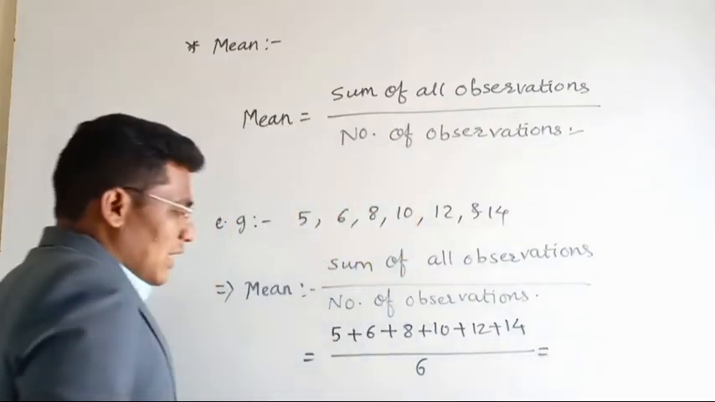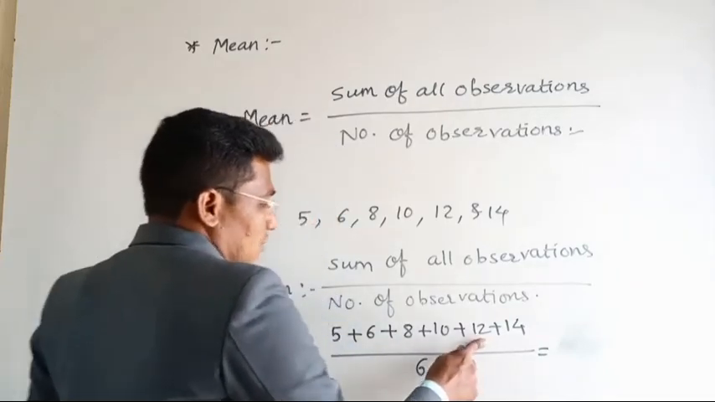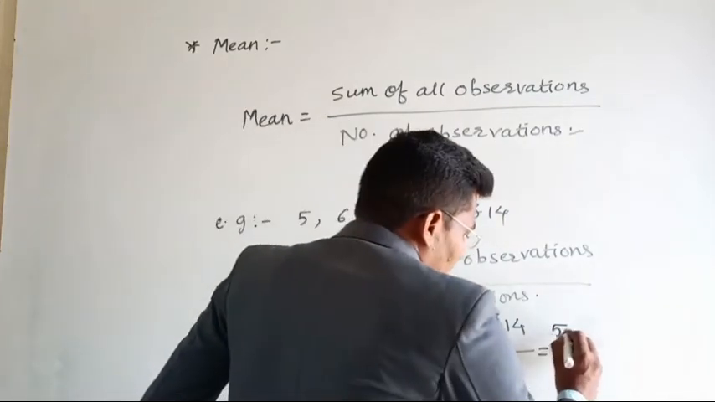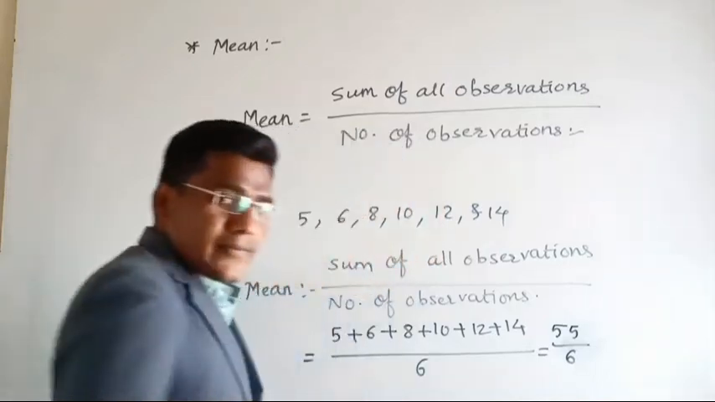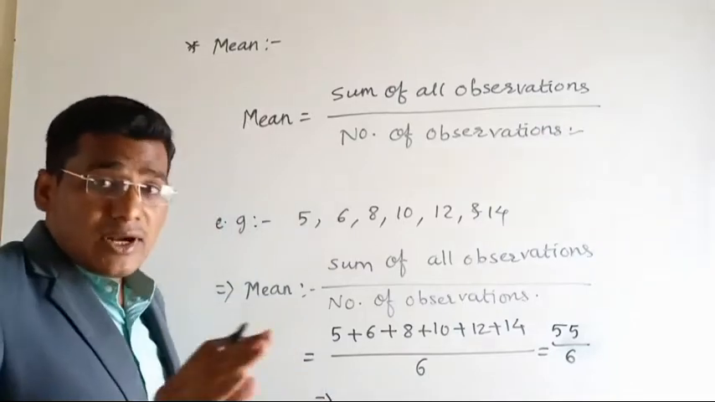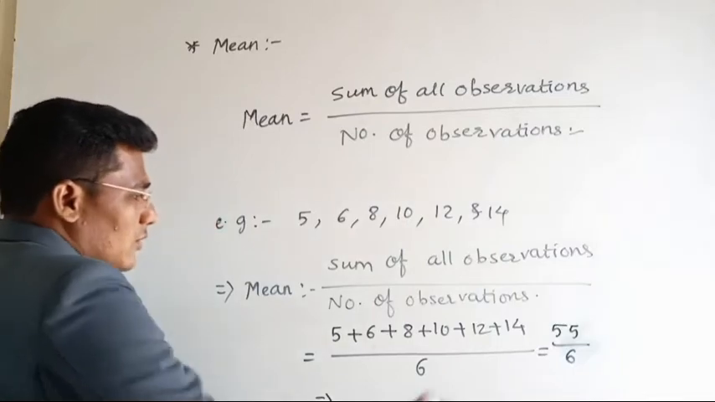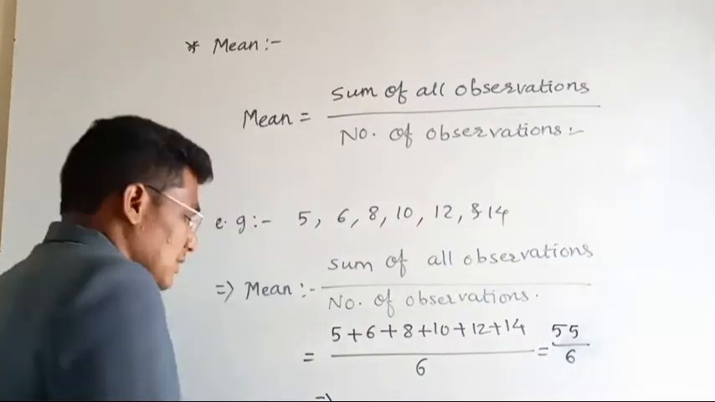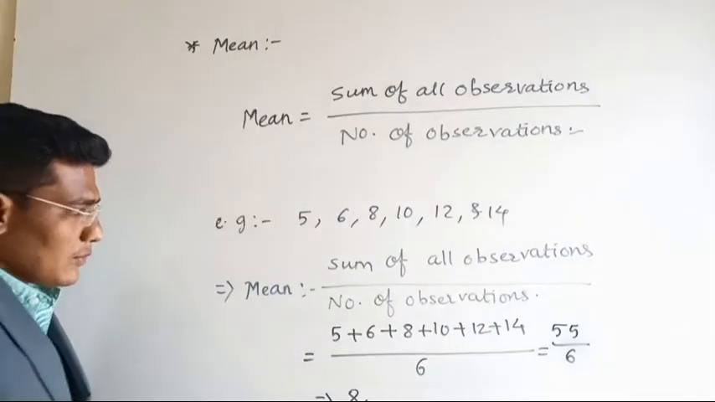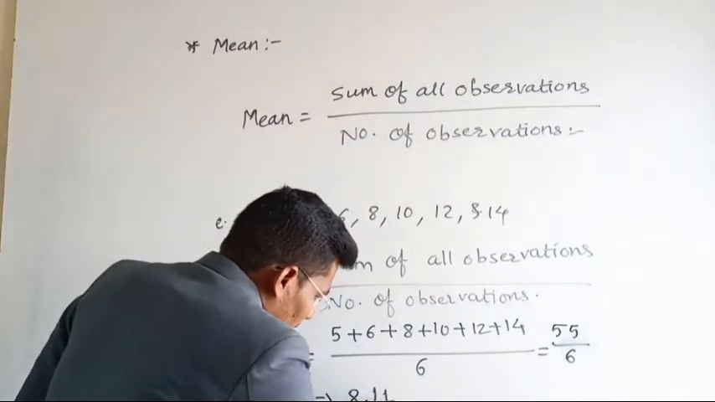So let's do the sum. 6 plus 5 is 11, 11 plus 8 is 19, 19 plus 10 is 29, 29 plus 12 is 41, 41 plus 14 is 55. So 55 divided by 6. Now divide it. Whatever answer we get, it is not necessary that the answer will be from these particular observations. Okay, so let's divide it. 6 ones are 6, 6 8s are 48. Point. After dividing, the answer will be 8.11.